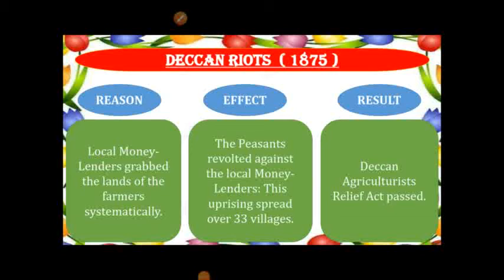Deccan Riots. In 1875, the peasants revolted in the district of Pune. That event has been called the Deccan Riots. The peasants revolted primarily against the oppression of the local moneylenders who were grabbing their lands systematically. Gradually, the uprising spread over 33 villages. As a result, the Deccan Agriculturists Relief Act was passed, in which most of the serious resentments of the peasants were removed.